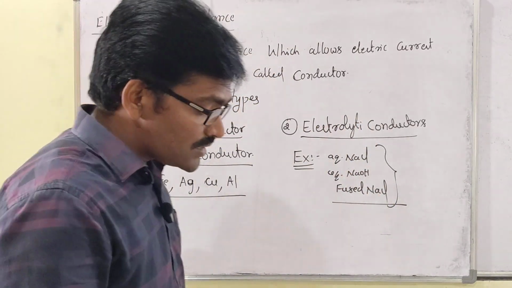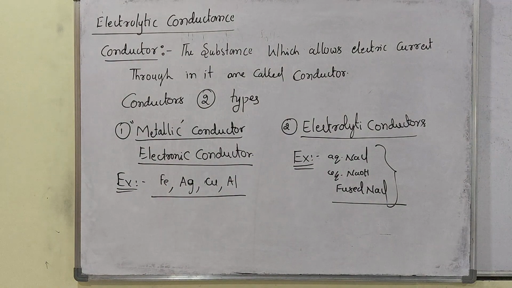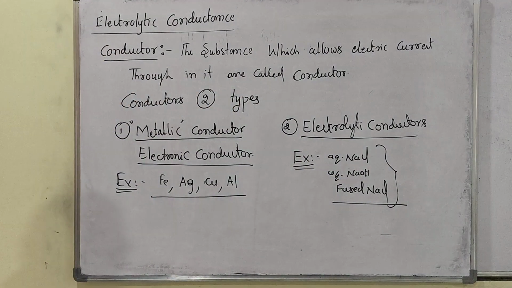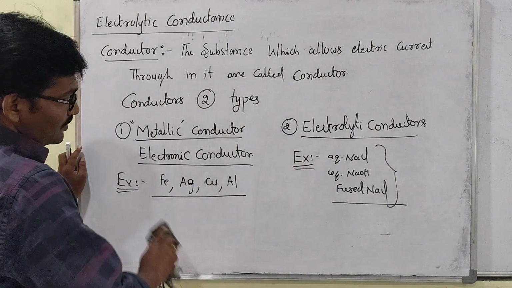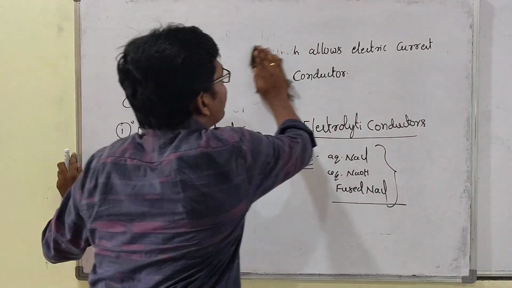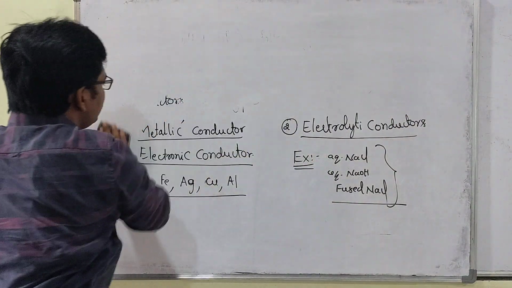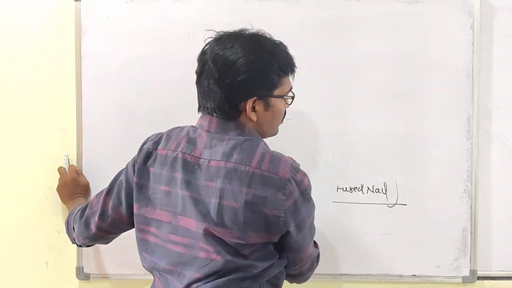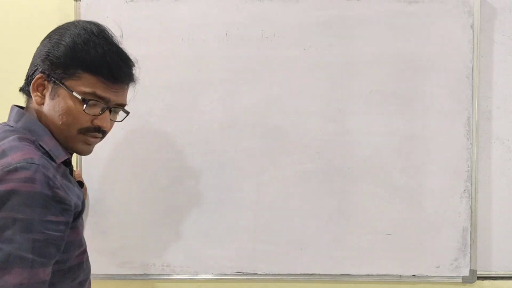So these are the differences between electronic conductors and electrolytic conductors. Now we have to discuss the differences between metallic conductors and electrolytic conductors, nothing but electronic conductors and electrolytic conductors.